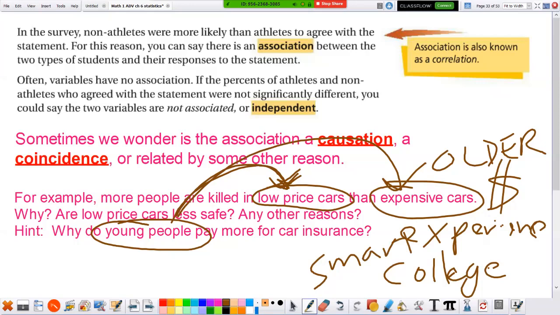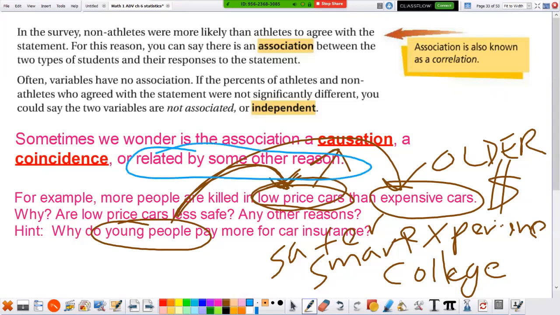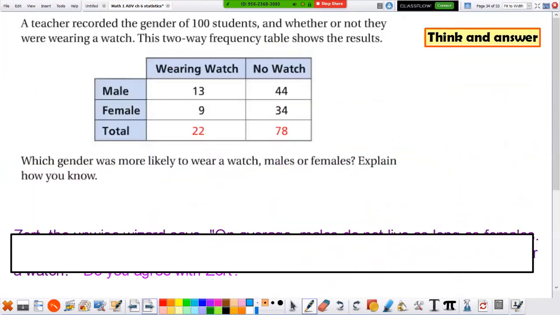And if you're smart, you probably drive a lot safer. You probably know all the rules of the road and how to be careful. And that's really the connection. So it's not that the car being low price is the cause. It's related by another reason. And sometimes it's just a coincidence, but this wasn't a coincidence. Next slide.